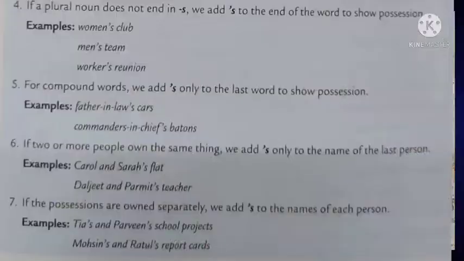Now let's look at the sixth one. In the sixth one, you can see that two or more people own the same thing. Suppose a flat belongs to two people. Two people share a flat. Where can we place the apostrophe, children? We have to place the apostrophe at the end of the last person. Here Carol and Sarah's. Sarah is the last person mentioned here. So we have to place the apostrophe after the letter H. Apostrophe S.